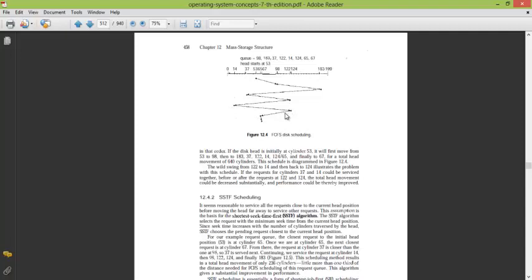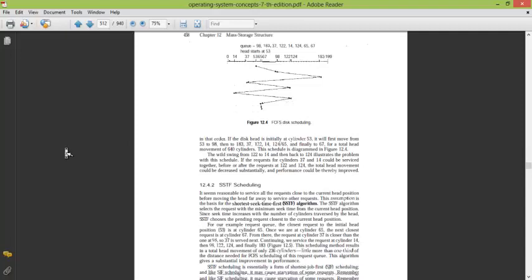So the distance that the head has to travel is the sum of the distance from 53 to 98, 98 to 183, 183 to 37, and 37 to 122. So this is not a very efficient algorithm, because the amount of distance it has to travel is very large. So we seek more efficient algorithms.